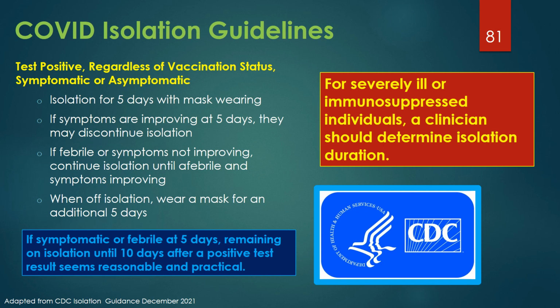If symptomatic or febrile at 5 days, remaining on isolation until 10 days after a positive test seems reasonable and practical. People who are in isolation should stay home until it's safe for them to be around others. At home, anyone sick or infected should separate from others, stay in a specific sick room or area, and use a separate bathroom if available. For severely ill or immunocompromised individuals, it seems reasonable that a clinician should determine isolation duration.